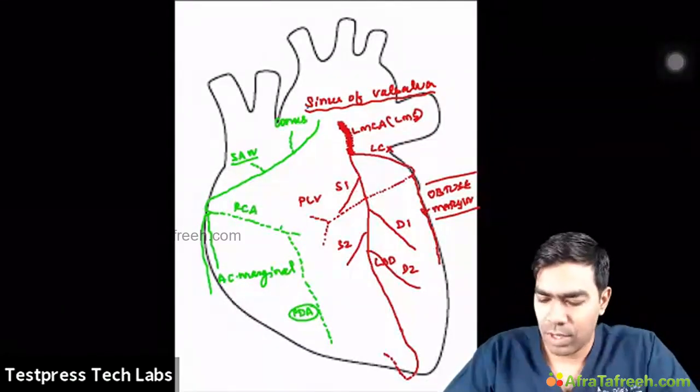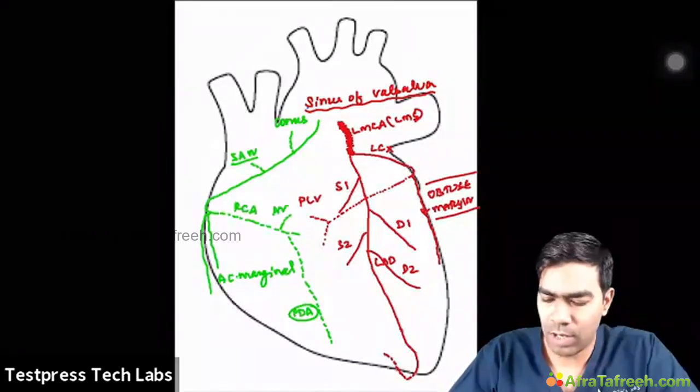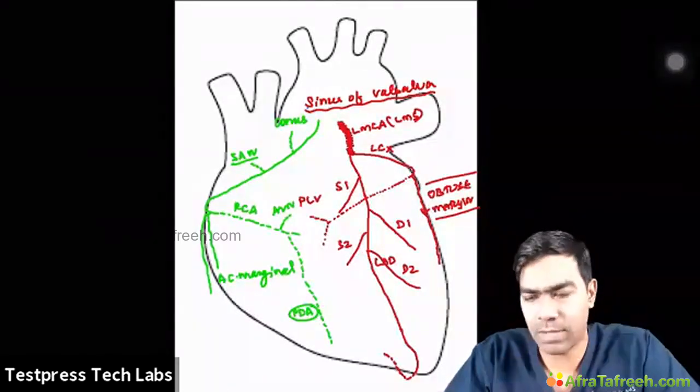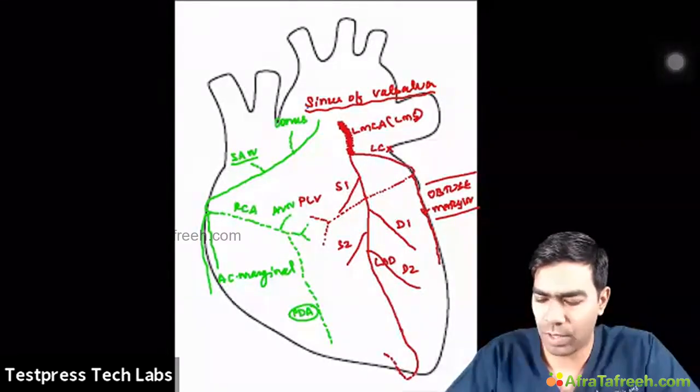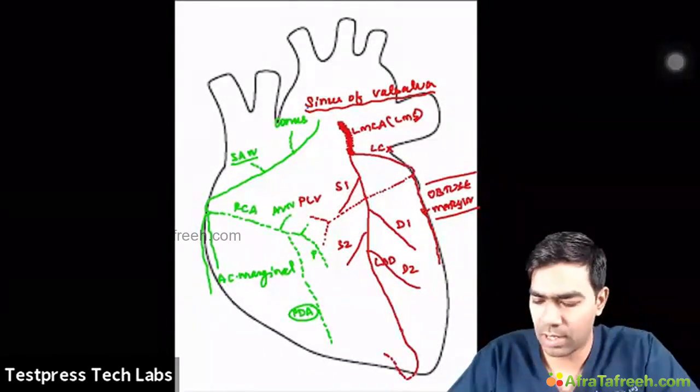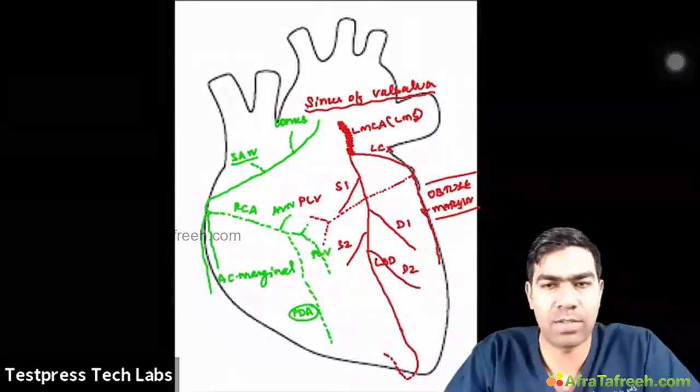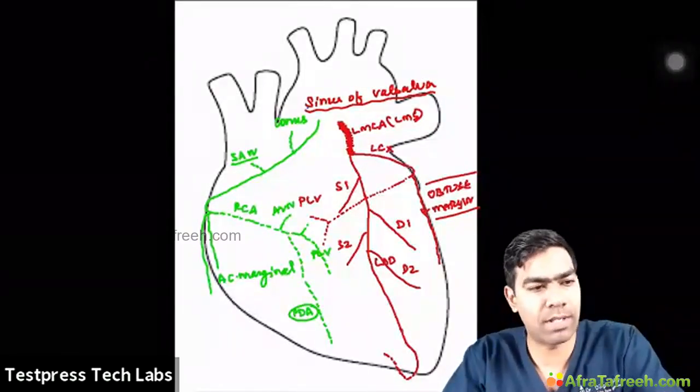And they give rise to another branch called the AV nodal artery, which will not be seen in an angiogram most of the times. At the same time, they're also going to give rise to multiple different vessels like posterior left ventricular branches as well. So you do have posterior left ventricular branches here.